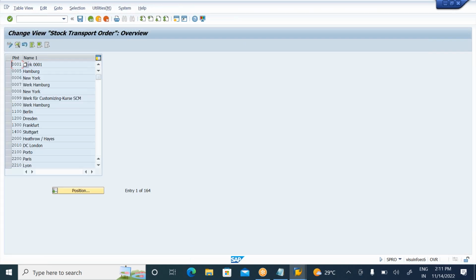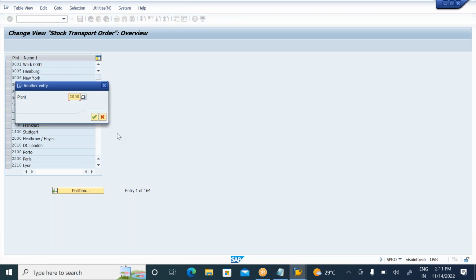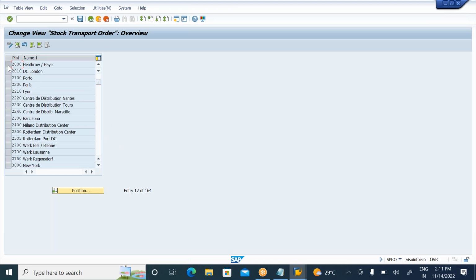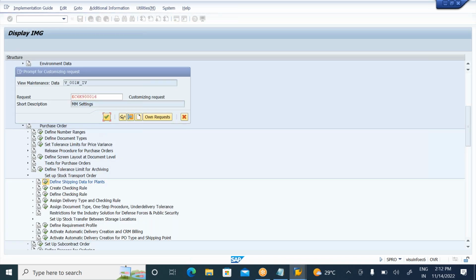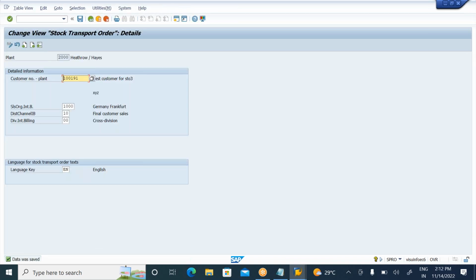Okay, so now please observe, what is your receiving plant? 2000. This is in 2000 company code. Select your 2000 plant and enter your customer number to plant here. What is my customer number to plant here? So simply click on enter here, 100199. You must observe the setup sales area. Okay, should be there. So with this, I complete it. In real time, we will create one customer permanently and assign the customer number to the plant permanently. So with this, the fifth config step is completed.